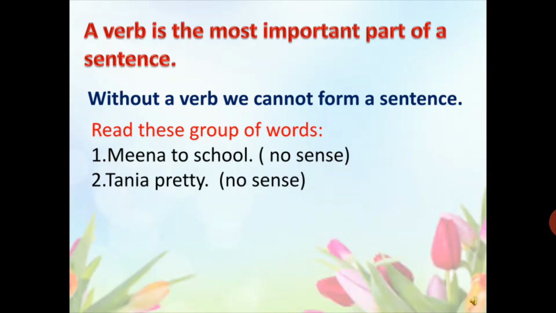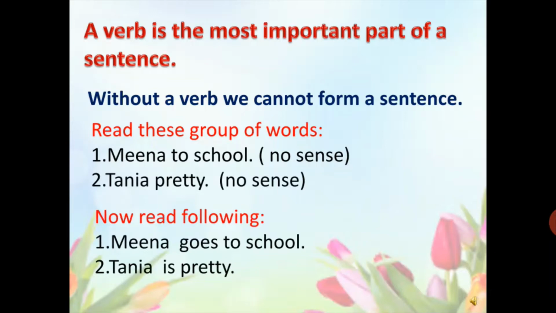Now let's find what that is. Now read the sentences again. Meena goes to school. Now if you observe this sentence, you will find that it is giving a complete meaning. Tanya is pretty. It is also a complete sentence in itself. So the missing words were goes and is, and these are verbs. So without a verb, a sentence is meaningless.